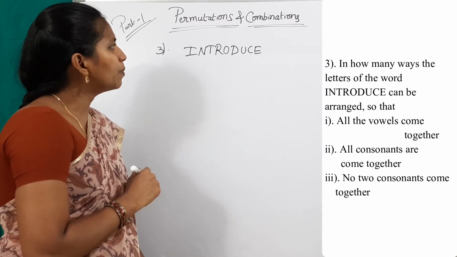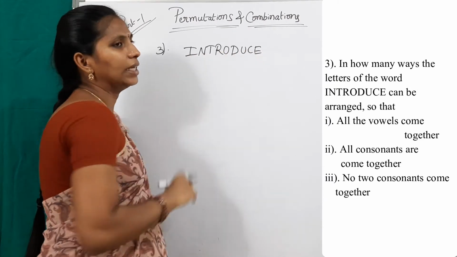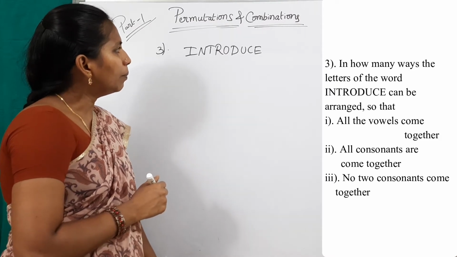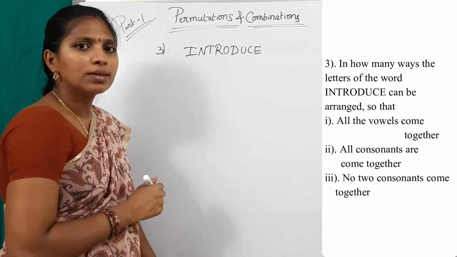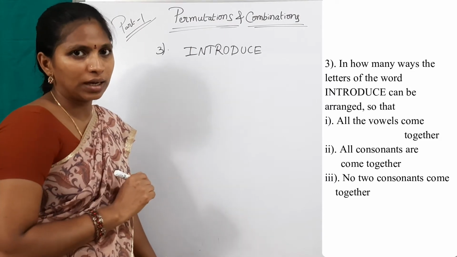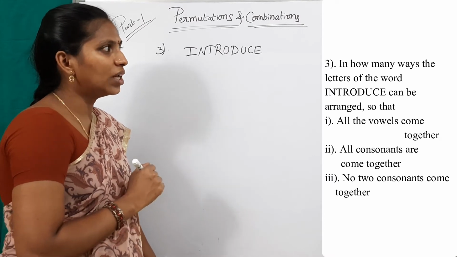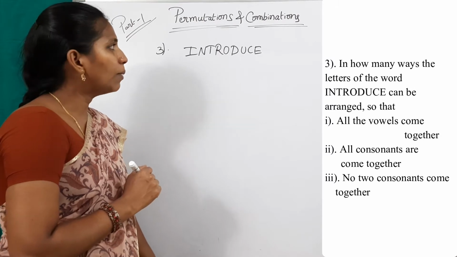See, how many letters are present in this word? 1, 2, 3, 4, 5, 6, 7, 8, 9. 9 letters are there. Any letter repeated? No, not repeated. So simply the answer is 9 factorial. But here there are some conditions. What is the sub question? All the vowels come together.